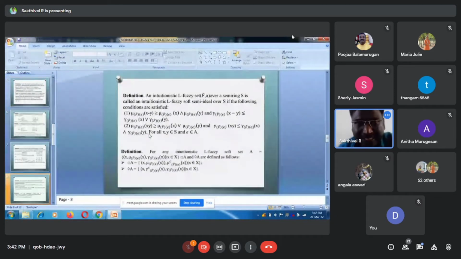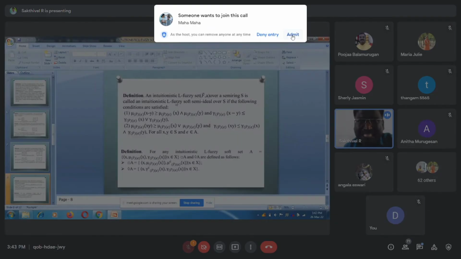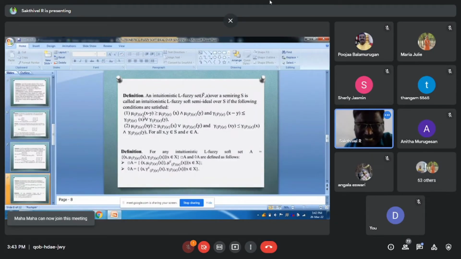The main topic definition: an intuitionistic L-fuzzy soft set f_A over a semiring S is called an intuitionistic L-fuzzy soft semi-ideal over S if the following conditions are satisfied. mu_f(epsilon)(x−y) ≤ mu_f(epsilon)(x) cap mu_f(epsilon)(y), where cap means lattice meet. For non-membership, gamma_f(epsilon)(x−y) ≤ gamma_f(epsilon)(x) cup gamma_f(epsilon)(y).